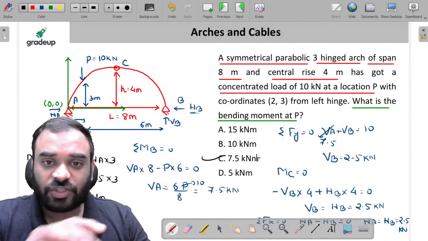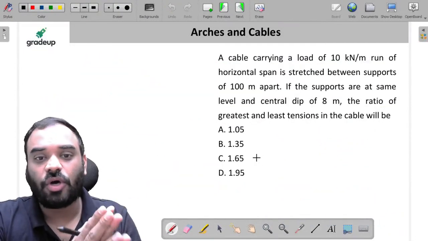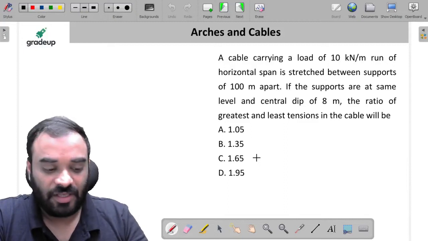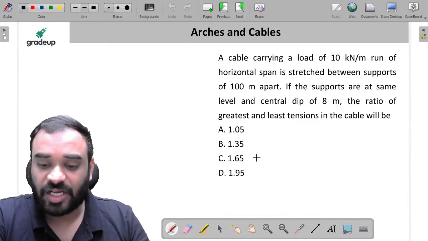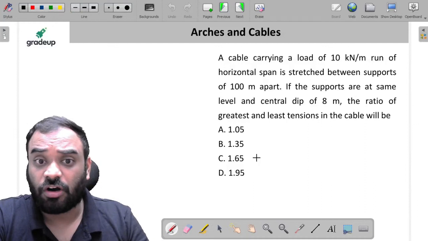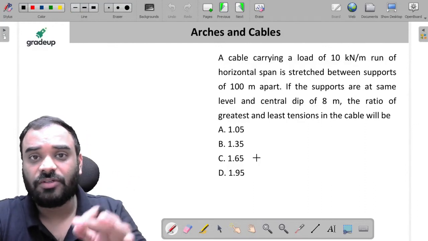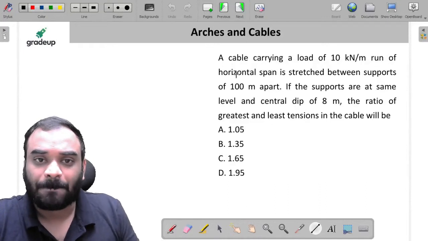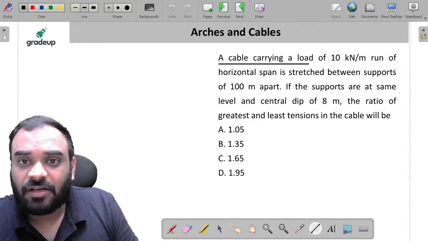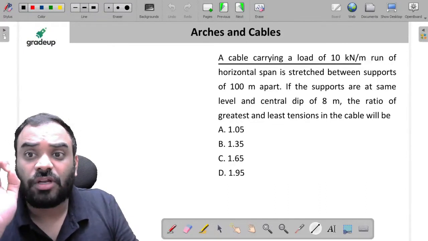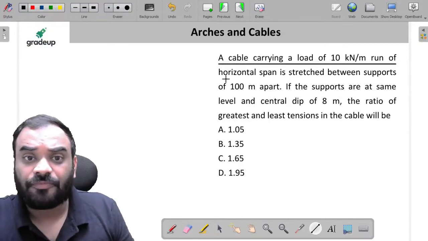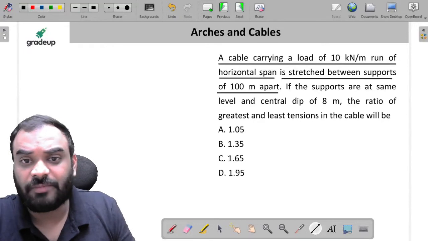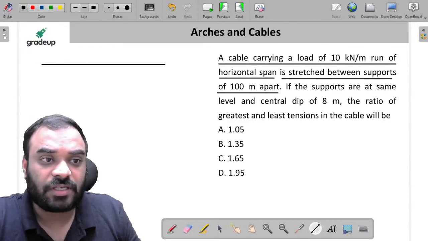Now let's move to the next question, my dear friends, which is based on your cable. So what we have to do over here? We have to find the ratio of greatest tension to the least tension value. Okay, listen carefully, my dear friends. A cable carrying a load of 10 kilonewton per meter run of horizontal span is stretched between the supports 100 meter apart.